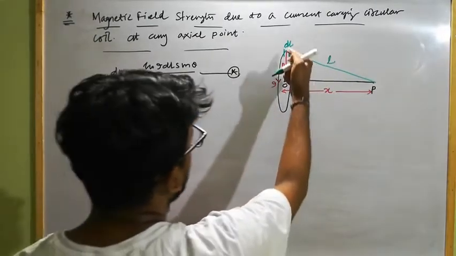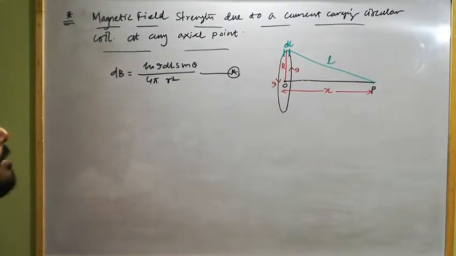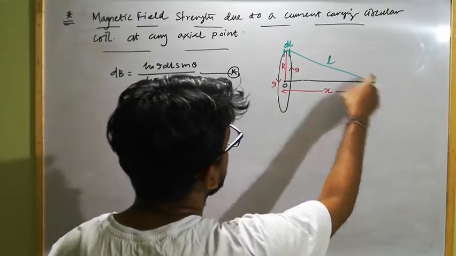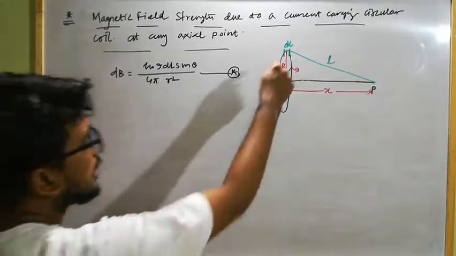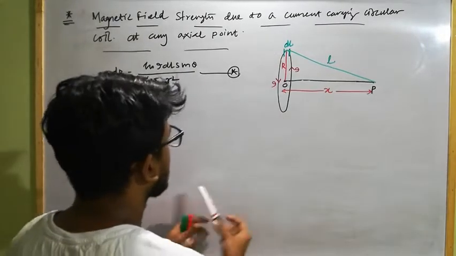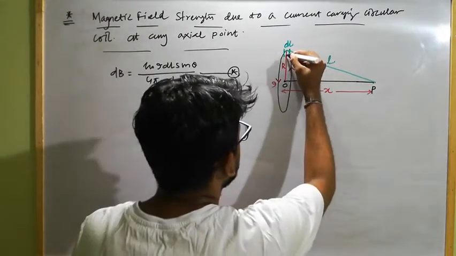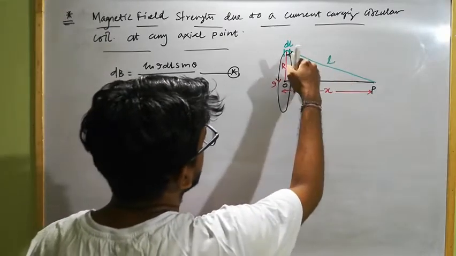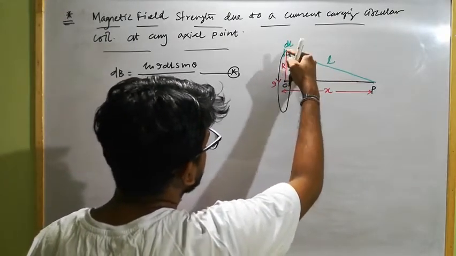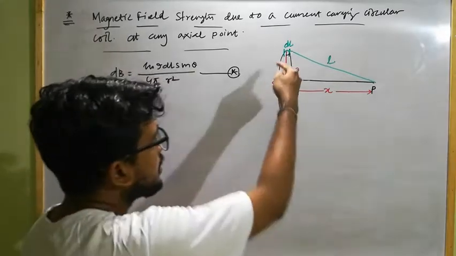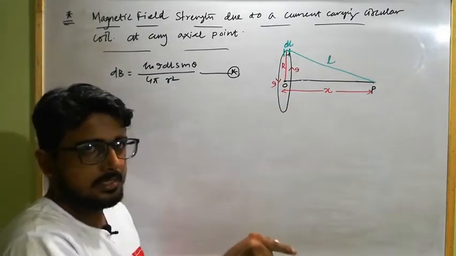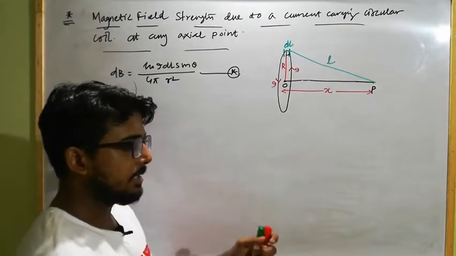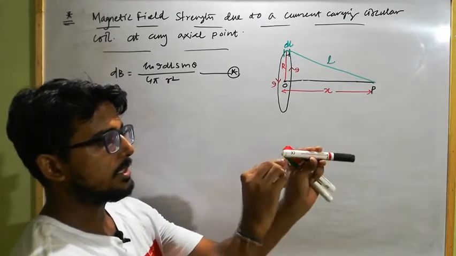And here the angle between this current carrying element and the position vector of this point of observation P will be how much? This angle is not the angle between the current carrying element and the position vector. This is wrong. This figure is 3-dimensional. That means the coil is like this. Okay, the coil is like this.